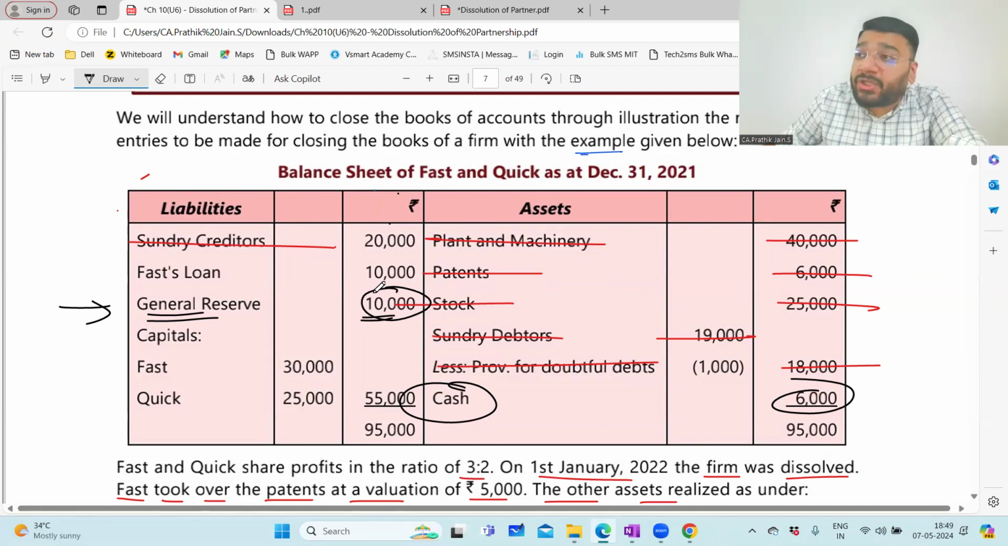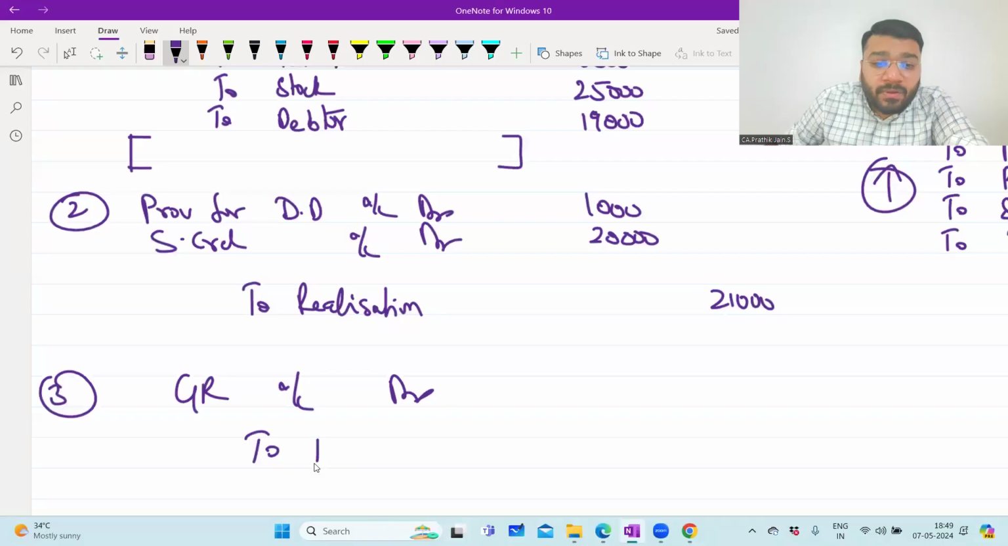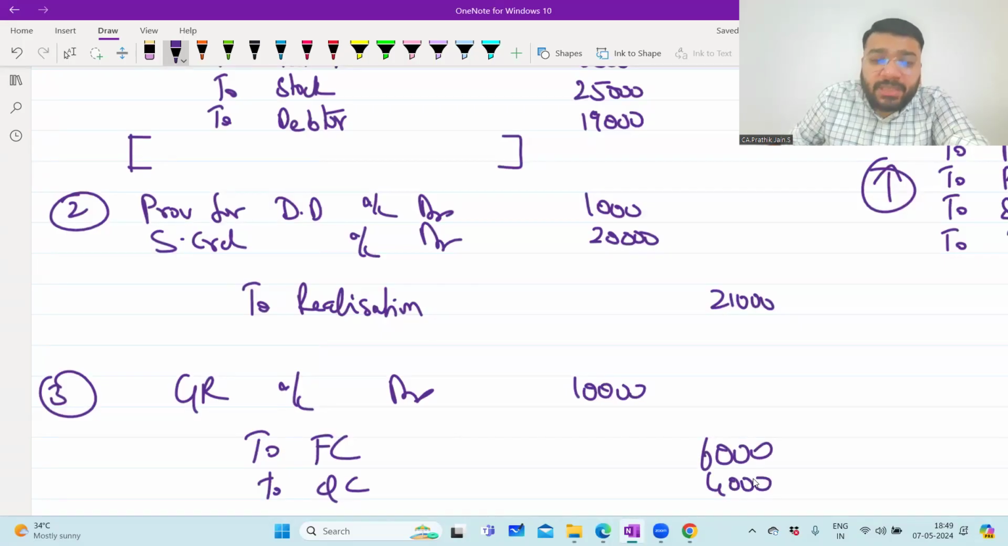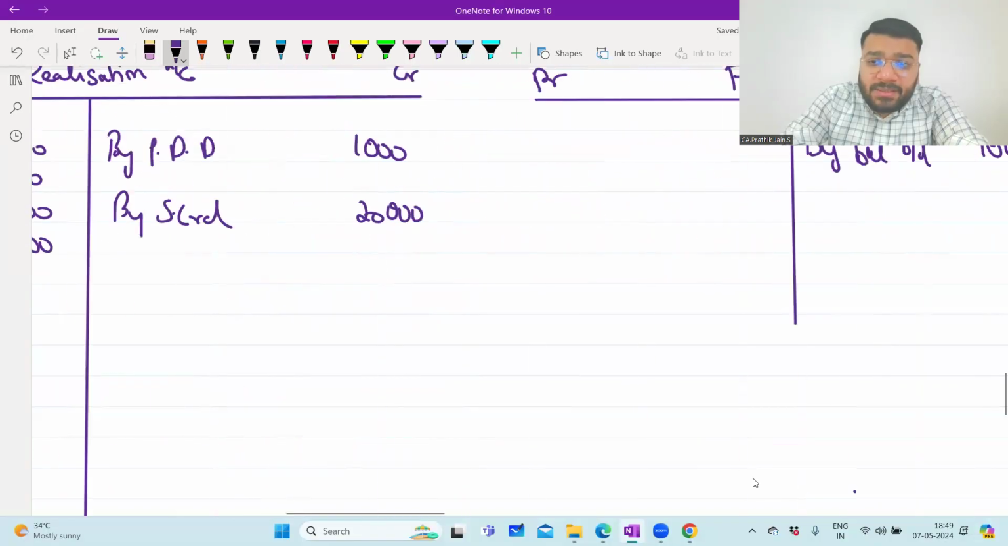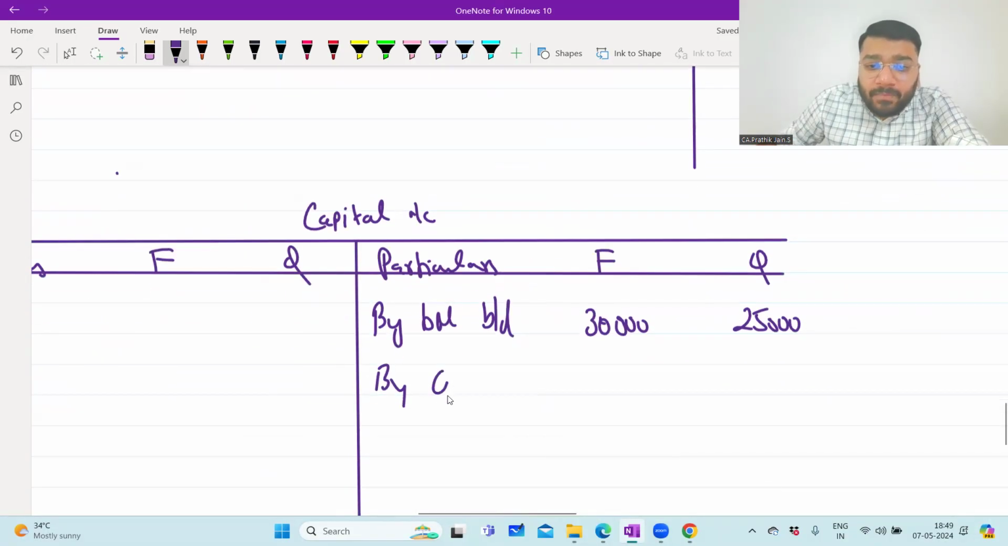So what is the profit sharing ratio? 3:2. So general reserve account debit to fast capital and to quick capital. In the ratio 3:2, please tell me what is the amount. 6,000, 4,000. Immediately in the capital account, please pass this entry. In the capital account, please pass this entry. So by general reserve, 6,000, 4,000.